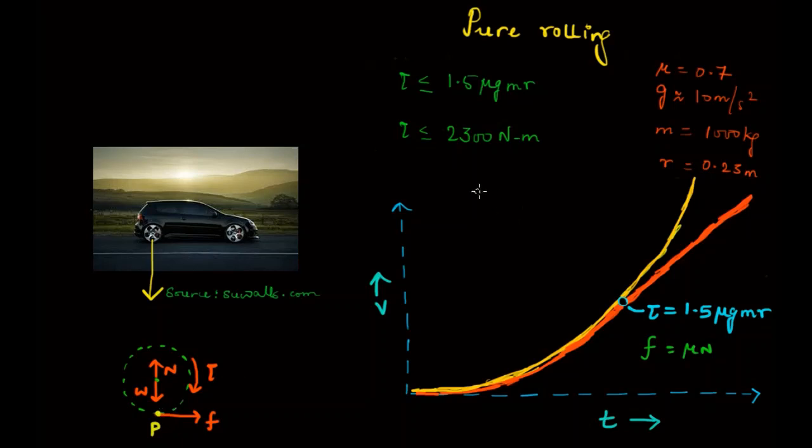What will be your linear acceleration? Beyond this point, the force of friction will be equal to mu N, and what is N? N we know is mg. So what will be the linear acceleration? That will be equal to force of friction by mass, which will become equal to mu g, right? So beyond this point, when the torque increases more than this point, you see the linear acceleration becomes constant. So the vehicle speed will linearly increase, but the acceleration becomes constant. It becomes independent of mass.